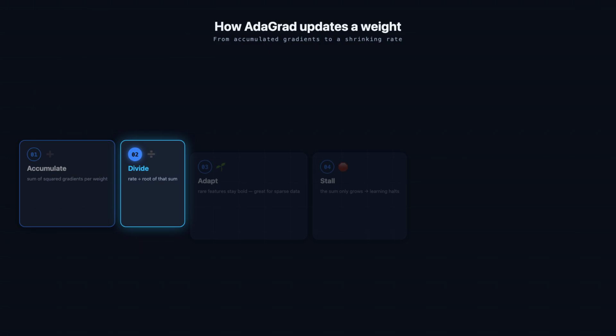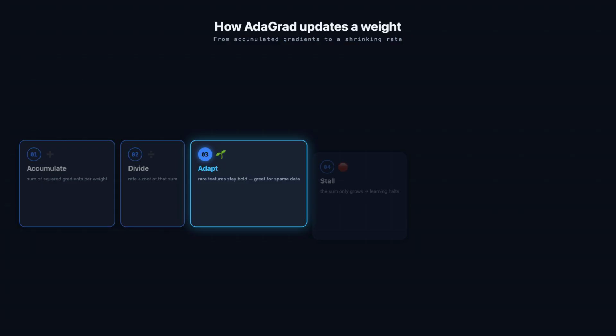A parameter with a big total gets a small effective rate. A parameter with a tiny total keeps a large one. The scaling is entirely personal to each weight. Because of that, frequent parameters automatically shrink their steps while rare parameters stay bold. This is precisely why AdaGrad is beloved for sparse data, like natural language with its long tail of rare words. The infrequent features finally get updates large enough to matter.